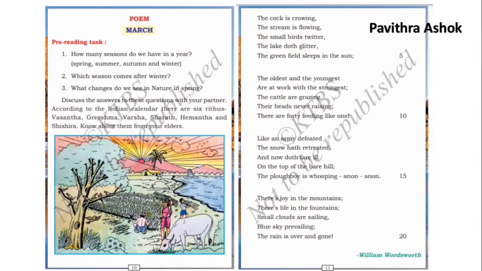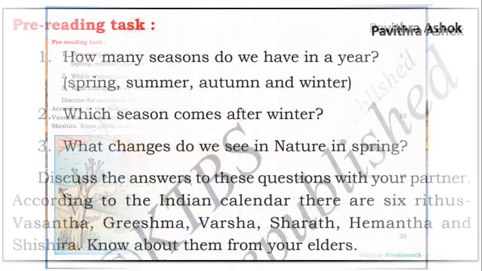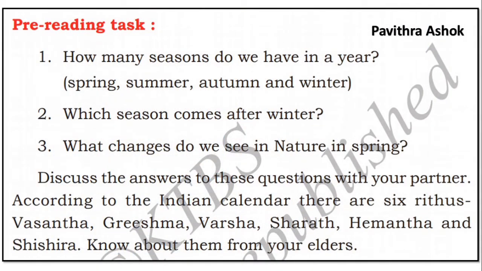In this session, we are going to understand the poem March, written by William Wordsworth. Pre-reading task. How many seasons do we have in a year? There are 4 seasons: spring, summer, autumn, and winter. Second one, which season comes after winter? Students, can you answer? Exactly, spring comes after winter.